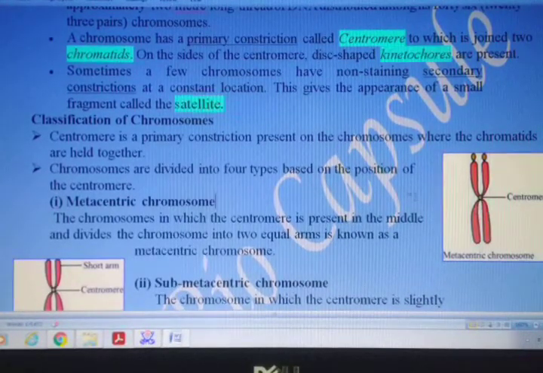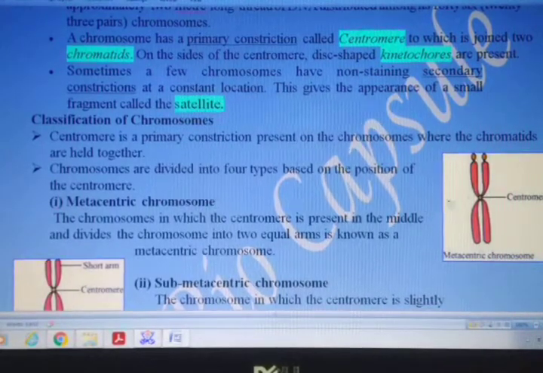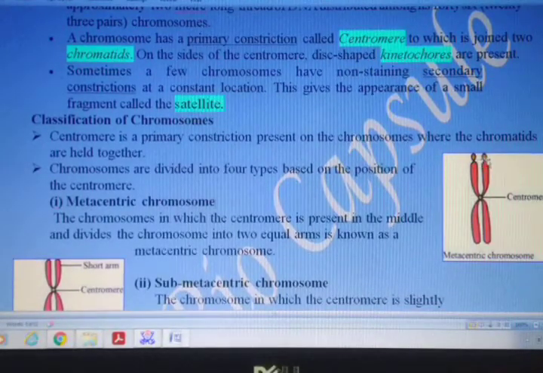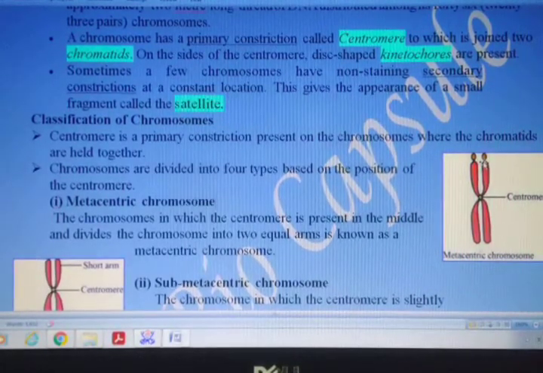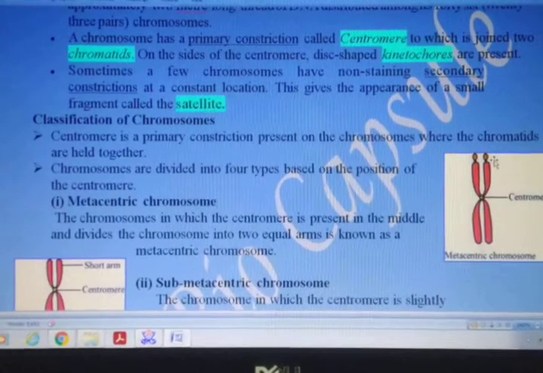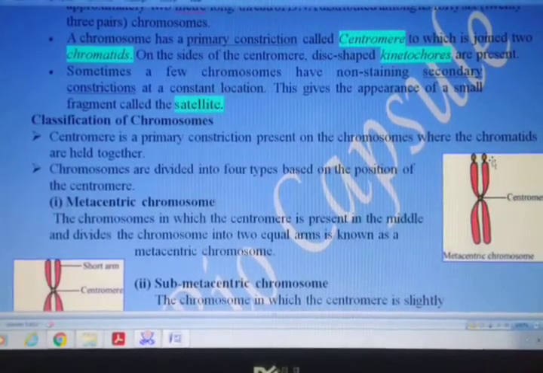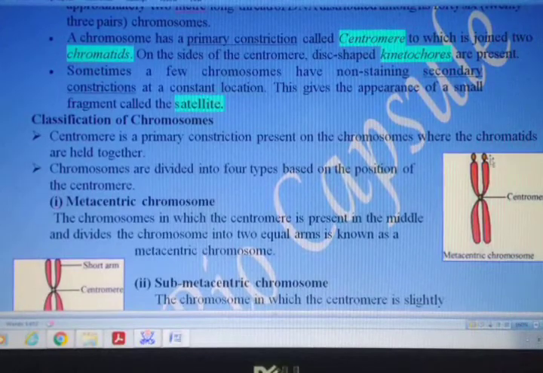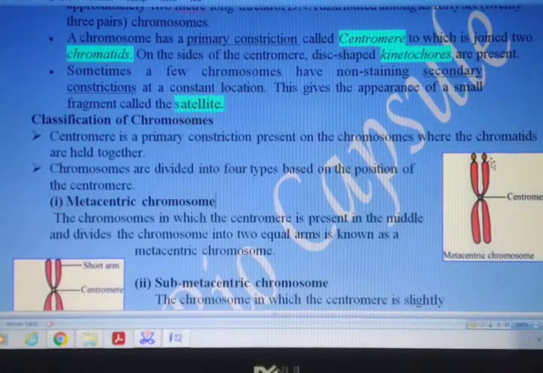In some chromosomes, not all, a secondary constriction also is seen. At the top over here, that is the secondary constriction, and this gives an appearance of a small fragment at the top, and this structure at the constriction is called satellite.